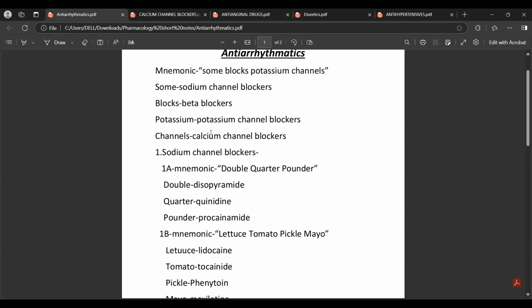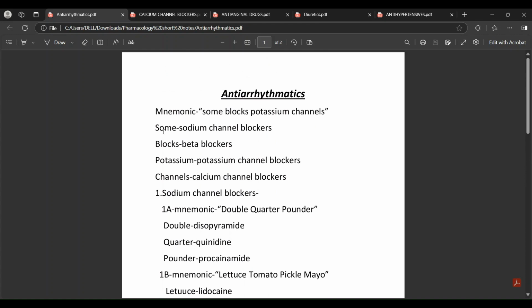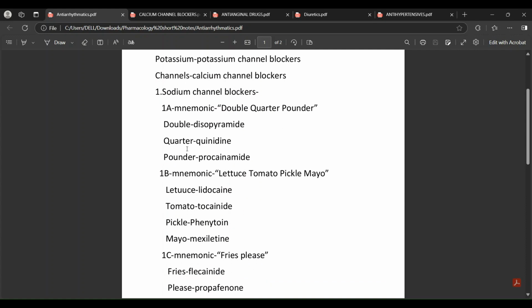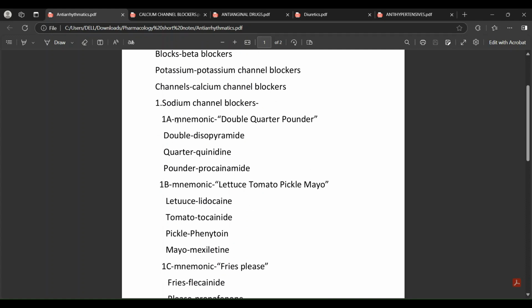There are four classes: first class, second class, third class, and fourth class, respectively, sodium channel blockers, beta blockers, potassium channel blockers, and calcium channel blockers. Sodium channel blockers we divide into three parts: 1A, 1B, and 1C. The first one is 1A. Its mnemonic is double quarter pounder. Double means disopyramide, quart means quinidine, pound means procainamide.